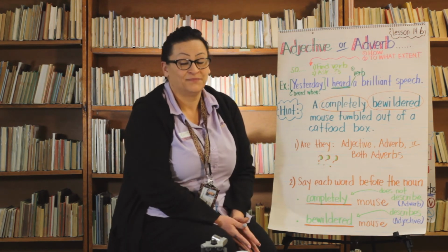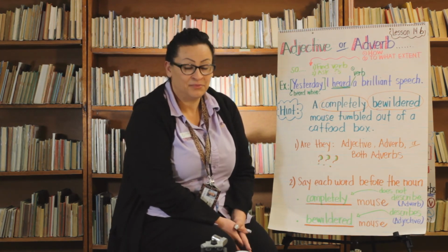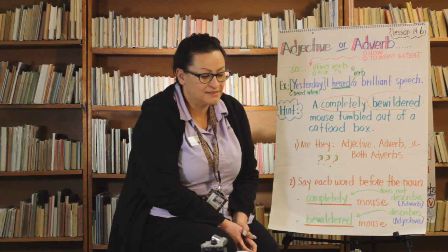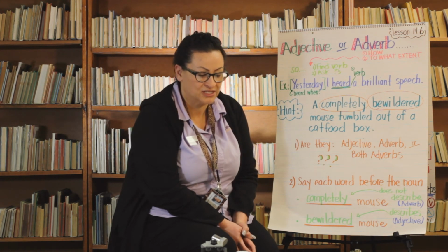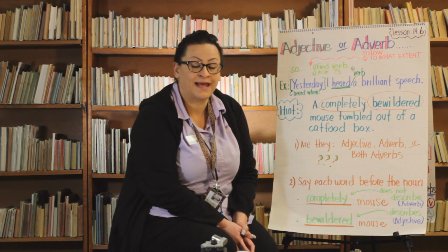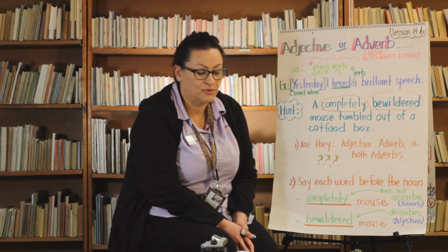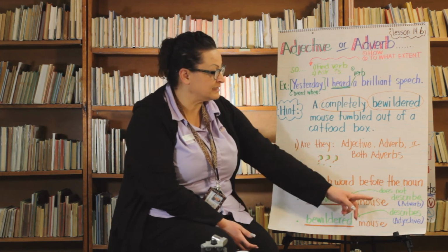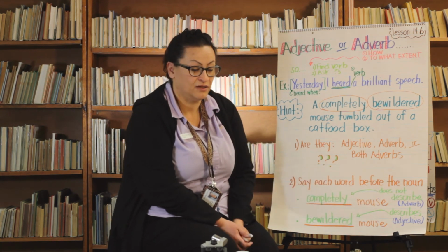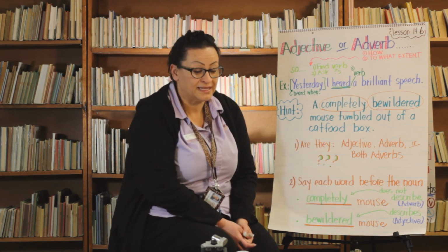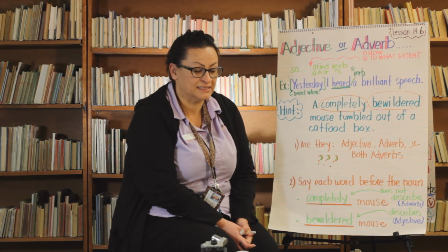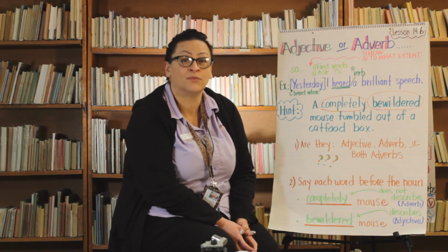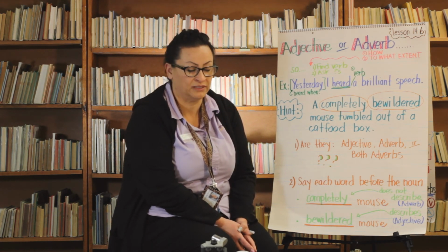Wage. So we need to know if the word hourly is an adverb or an adjective. Is it describing or is it not describing? Well, hourly is an adjective, because it is directly talking about the wage, and they make an hourly wage.